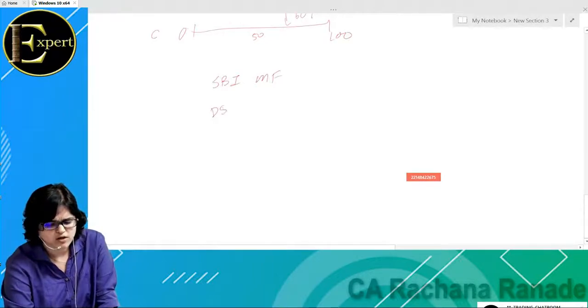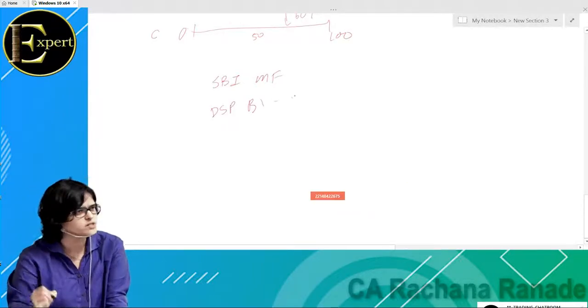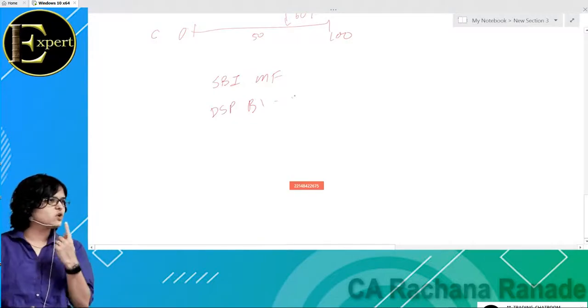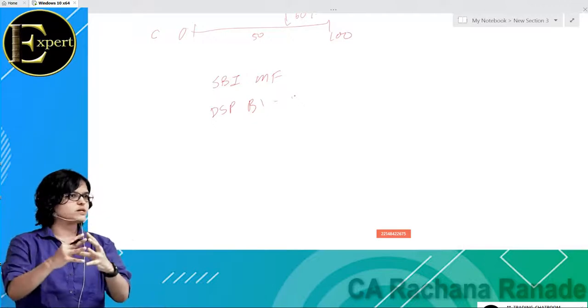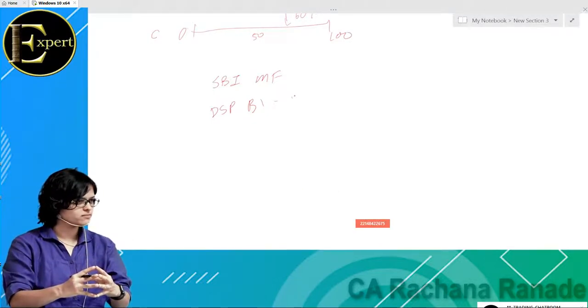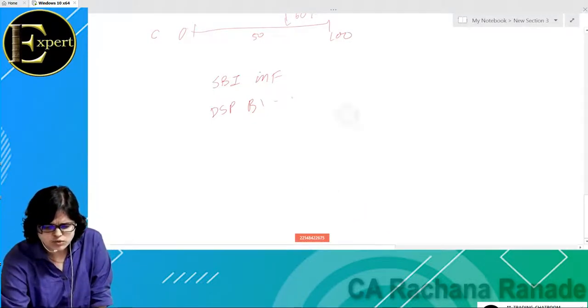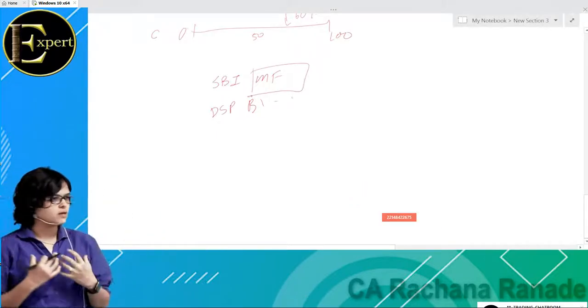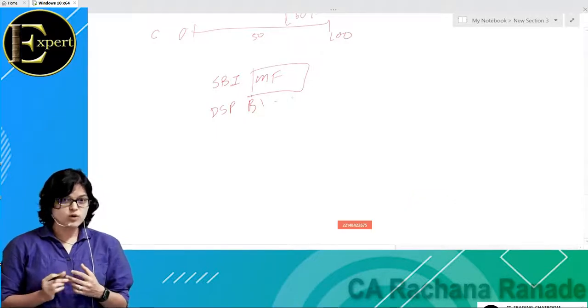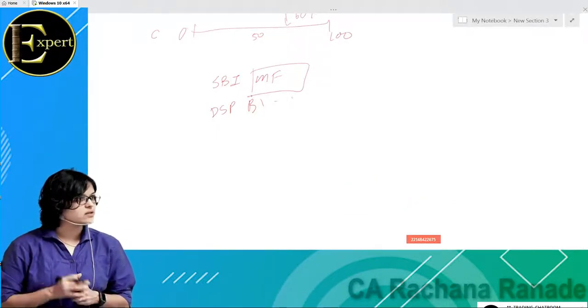Okay. Now what does a mutual fund do in simple words? I'll tell you. People like you and me, those who don't dare to invest directly in stock markets, give their money to mutual funds. So there are loads of investors who invest money in mutual funds. And what would the mutual fund do with this?